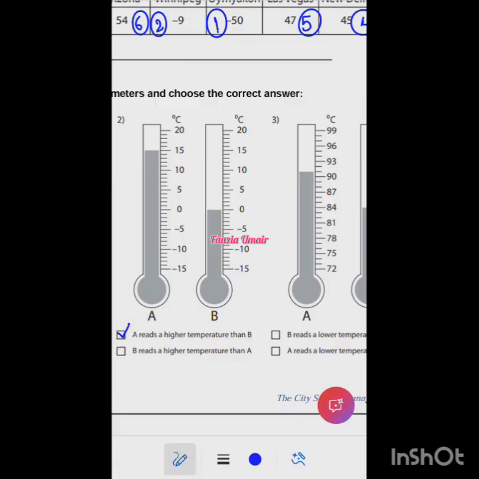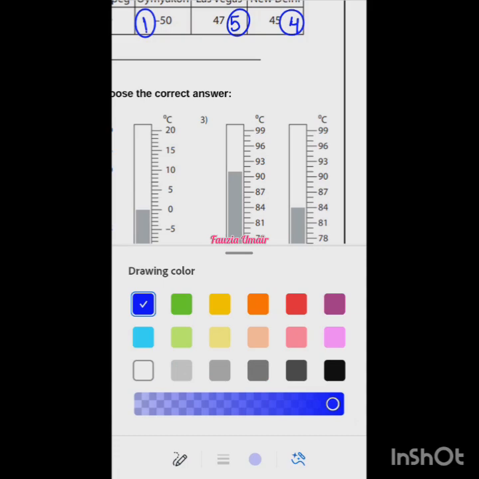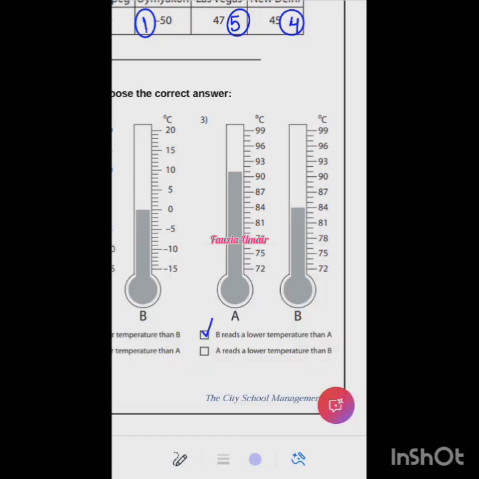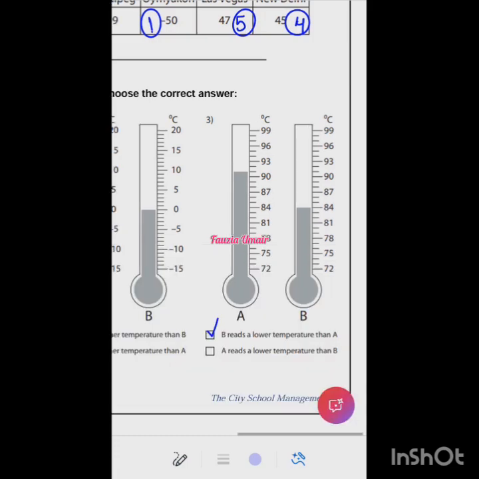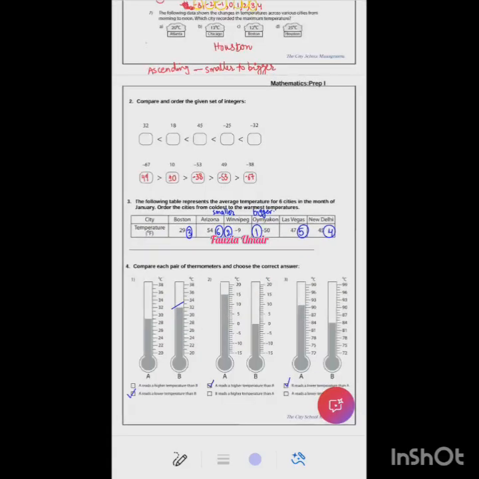Very good. And now let's look at the last part. Which one is correct? Ma'am, B reads lower temperature than A. Very nice. Excellent. So is there anything you cannot understand, Zainab? No, ma'am, I can understand everything. Very good. So now let's do the second worksheet.